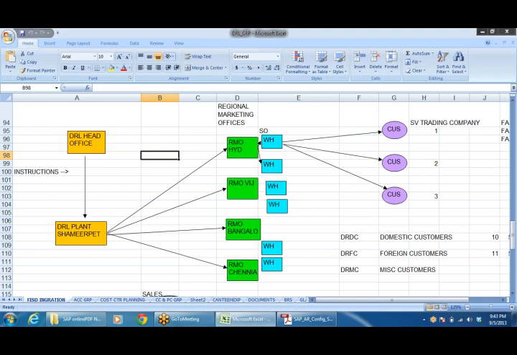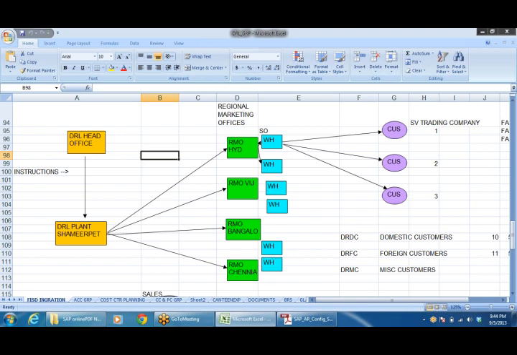Say for example, we are going with Dr. Reddy Labs. Let's suppose they have their head office at one place and their plant at another place, and they have their regional marketing offices, I'm calling it RMO, say Hyderabad, Vijayawada, Bangalore, Chennai, something like that. Regional marketing offices are responsible for making the sales. It will be headed by one regional manager and supported by the sales officers.